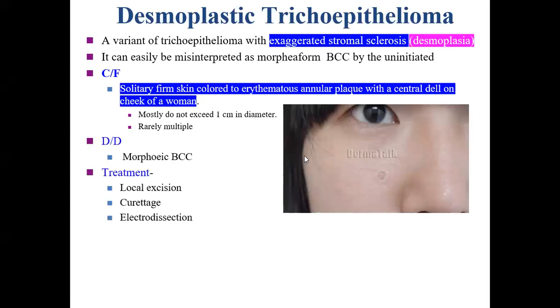The differential diagnosis has to be made from morphoeic BCC. The treatment consists of local excision, curettage, or electrodesiccation.